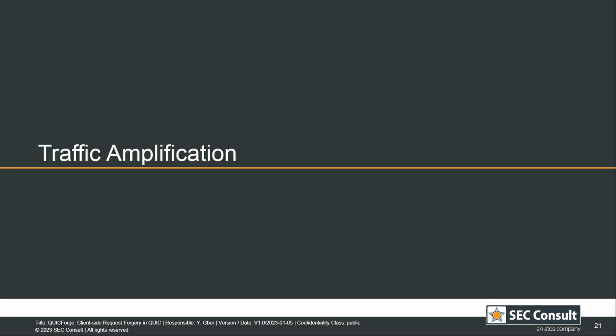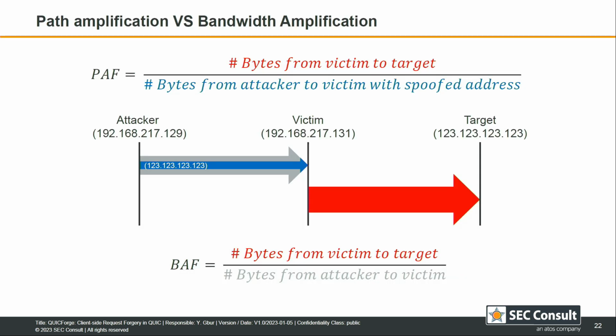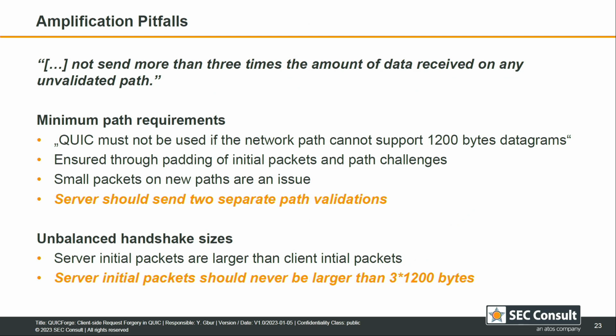Yeah, so the second attack we were looking at is traffic amplification. So here we want that basically the victim sends more traffic to the target than we have to send as an attacker. And we focus here primarily on the path amplification. So this means the difference between what is sent to the target and what we have to send on the new path with the spoofed IP address. We do this because there is a path amplification limit in QUIC specified that says, okay, it's only allowed to send 3 times the amount of data received on any unvalidated path.